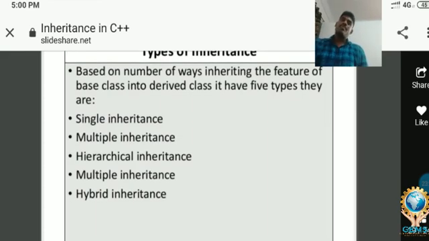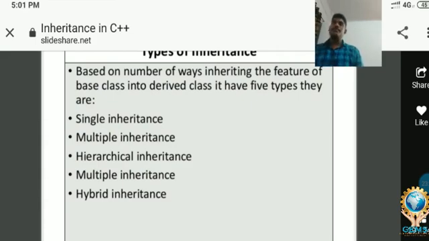So in C++, inheritance has 5 types. Based on the number of ways of inheriting the features of the base class into the derived class, it has 5 types. They are: the first one is single inheritance, multilevel inheritance, hierarchical inheritance, multiple inheritance, and hybrid inheritance.